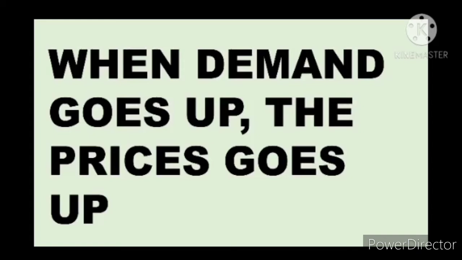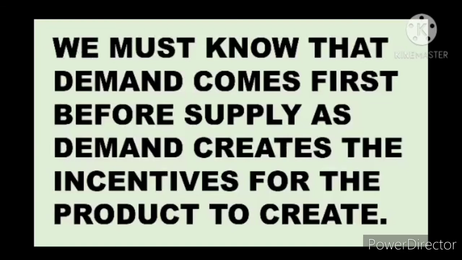And if producers can produce the required amount of that particular good, the price will automatically come down to normal. And if people no longer want a particular good, they will simply stop demanding it. So it is no longer profitable for the producer, and of course, they will stop producing that kind of product. We must know that demand comes first before supply, as demand creates the incentive for the product to be created.